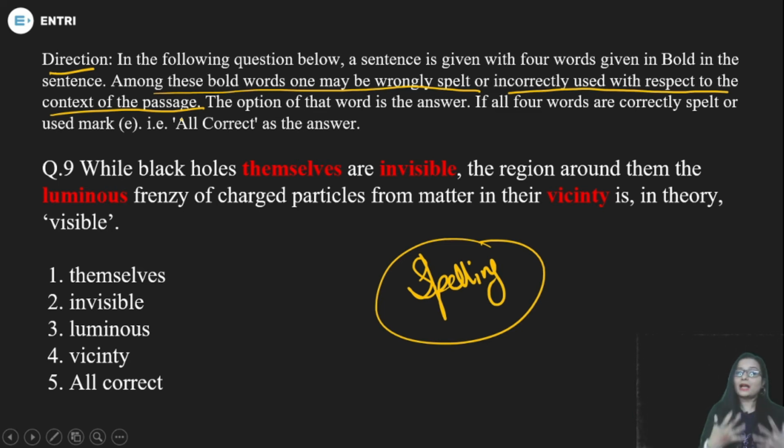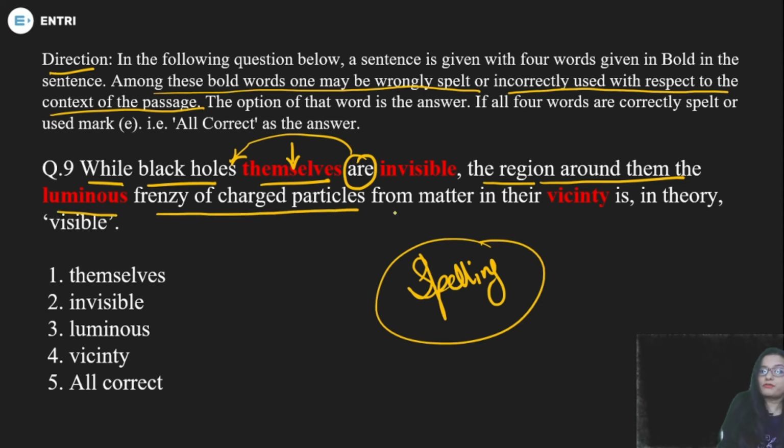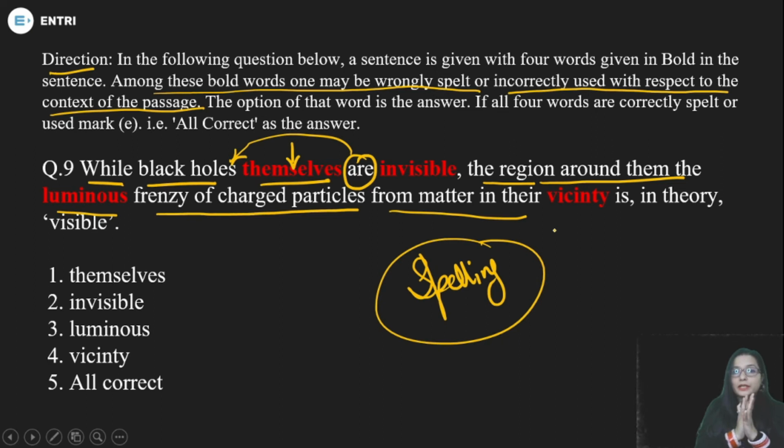It is saying, while black holes themselves are invisible. "Themselves" is an emphatic and reflexive pronoun, and "are" is used for the holes, so this is fine. They are invisible. The region around the black holes, the luminous frenzy of charged particles from the matter in their vicinity, is in theory visible. I think some of you are not able to understand the meaning of this statement, so let me clarify.